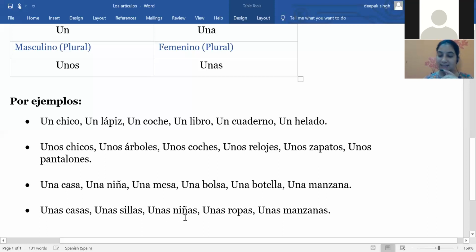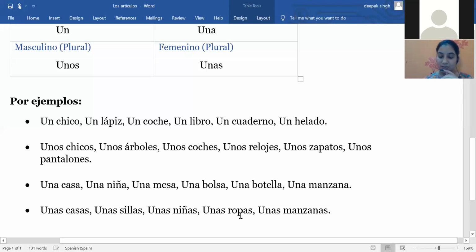Then we have unas niñas, which means some girls. Here I'm talking about some random girls, not any particular ones.